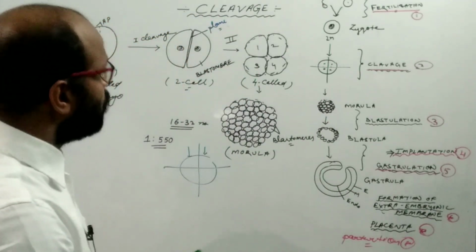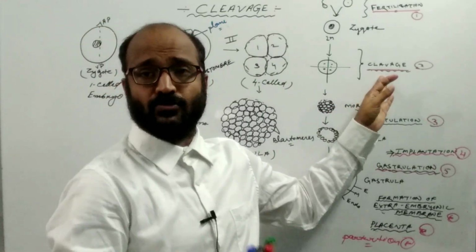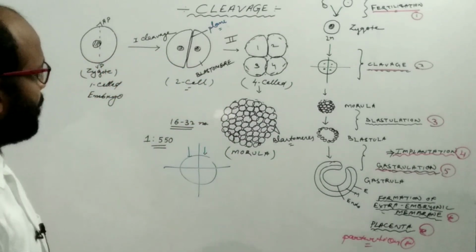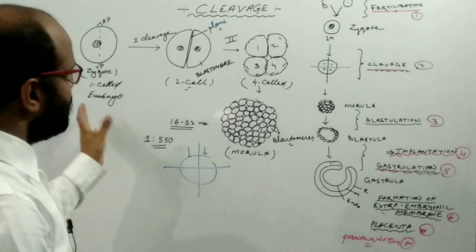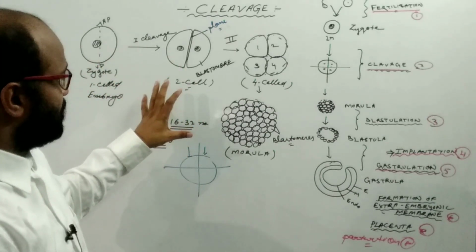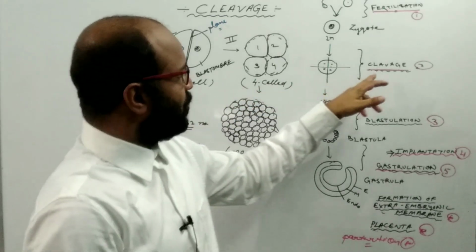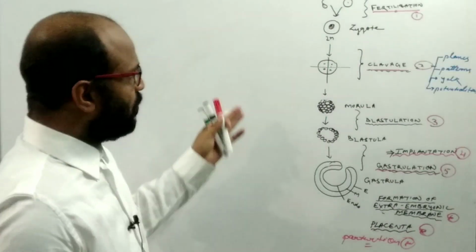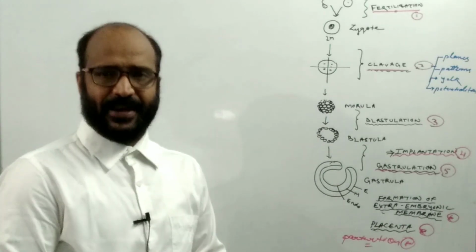So before going through the process of cleavage in human, you have to know the different types of cleavage, and after that we discuss the characteristics of cleavage. Then we will go through the cleavage process in human.